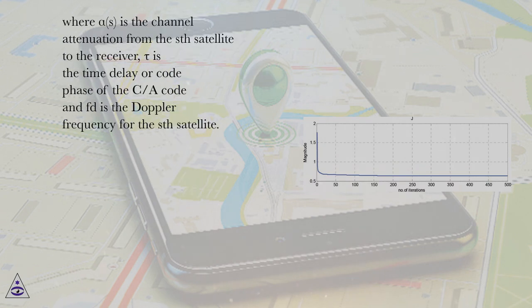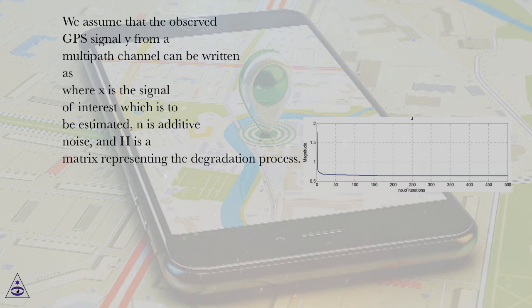alpha_s is the channel attenuation from the s-th satellite to the receiver, tau is the time delay or code phase of the C/A code, and Fd is the Doppler frequency for the s-th satellite. We assume that the observed GPS signal Y from a multipath channel can be written as, where X is the signal of interest which is to be estimated, N is additive noise, and H is a matrix representing the degradation